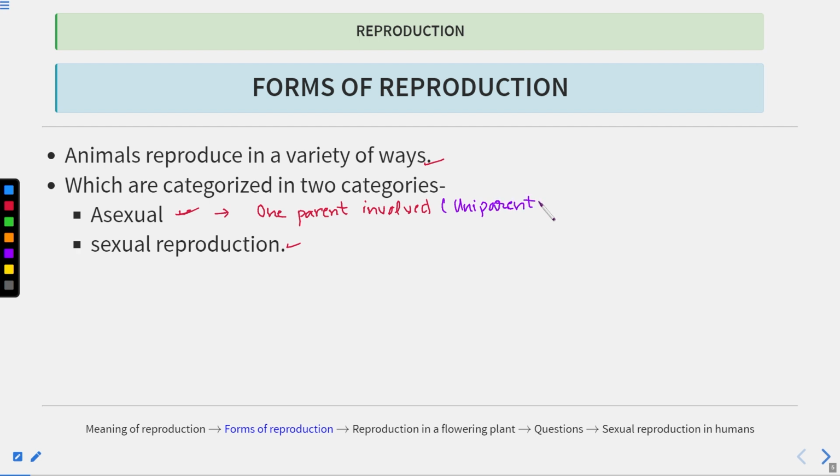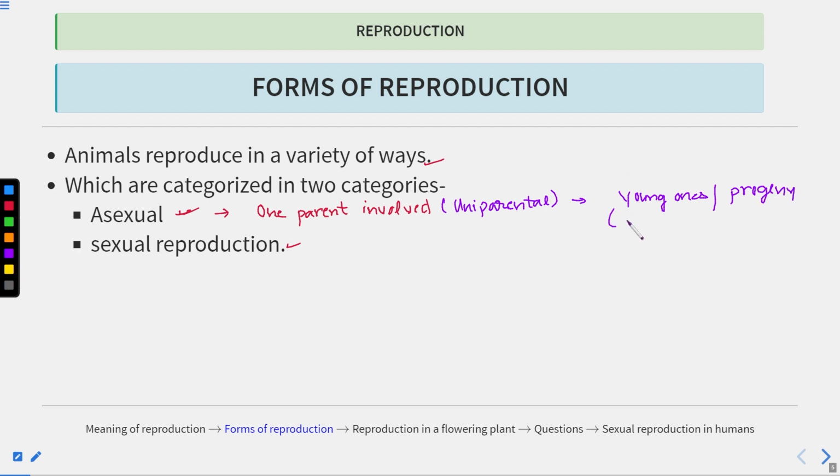It is uniparental. Okay? And what is happening? Here the offspring which is produced, or you can say the young ones, or the progeny, or the new individuals which are produced.